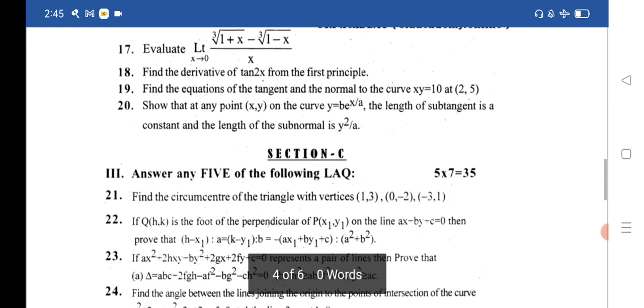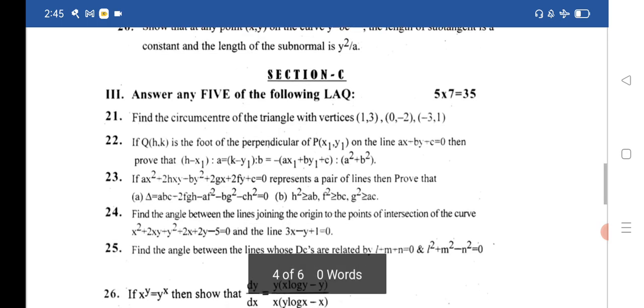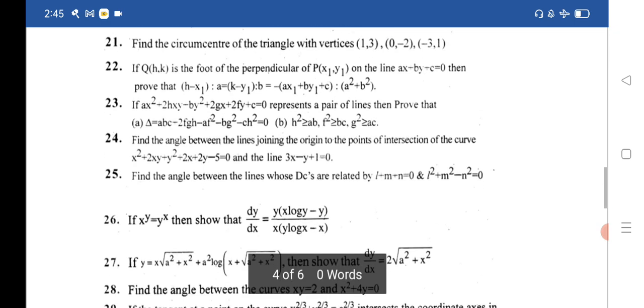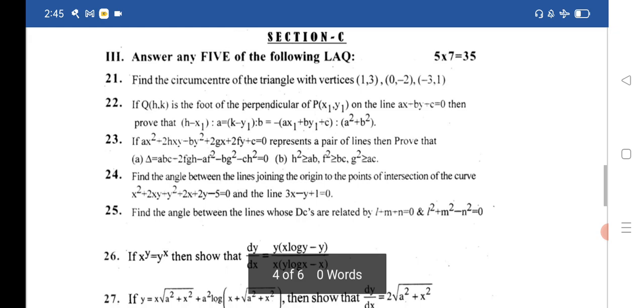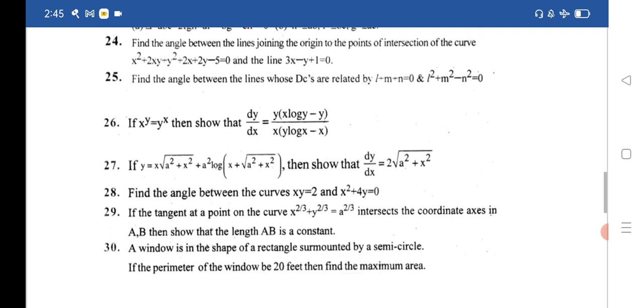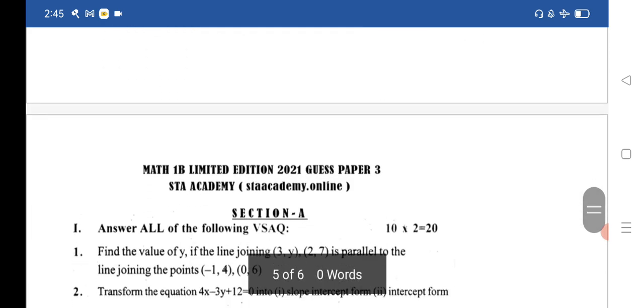Let us see the LAQ section for paper 2. 21 to 26 questions for 7 marks. Next, out of 10 questions, this year you are getting extra options in LAQ also. Out of 10 questions you have to answer only 5. So these are very important LAQs. Practice this. Let us see the last paper.